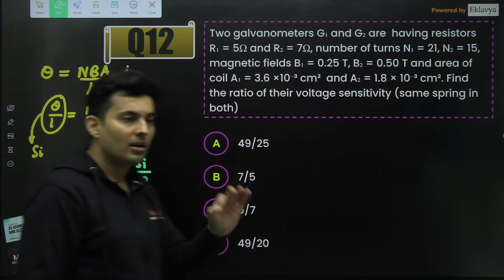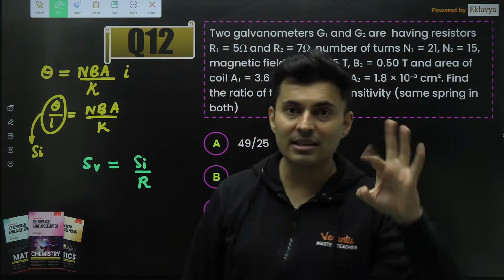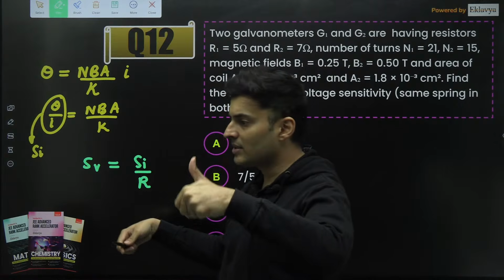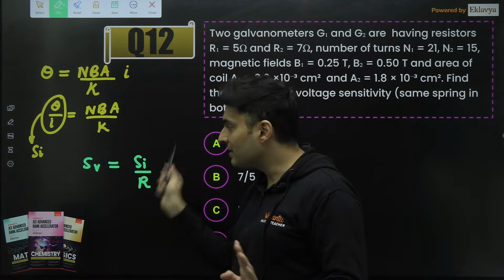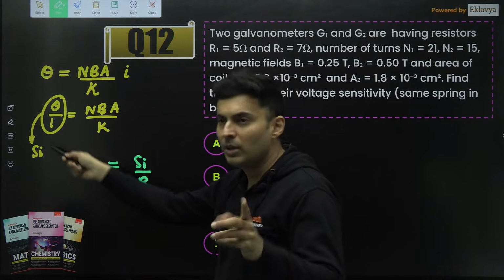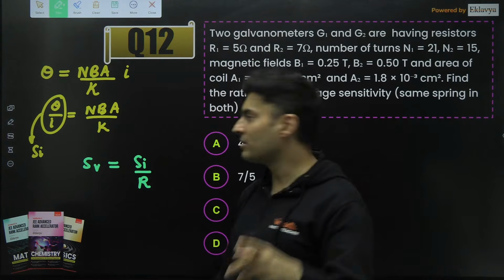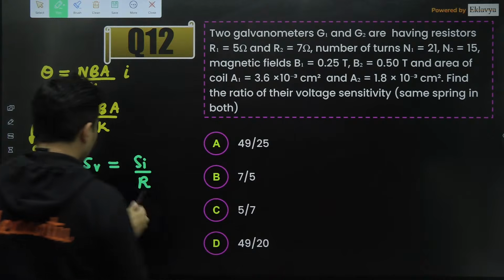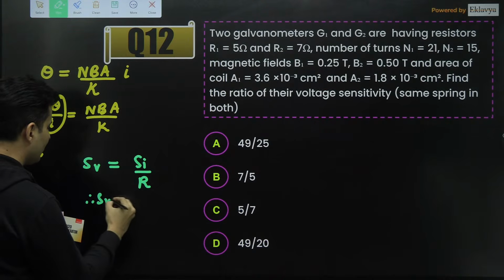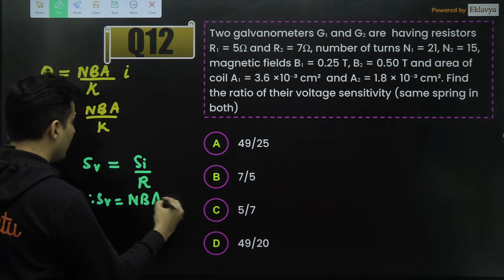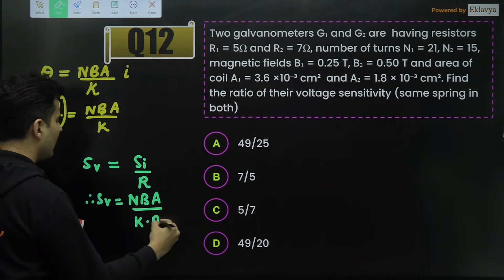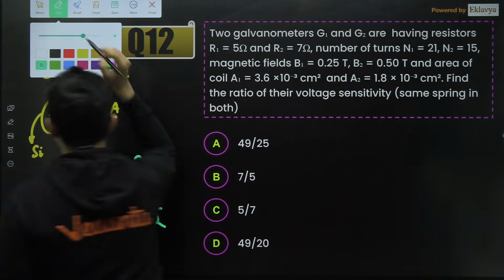If Ohm's law says V is IR, sensitivity formulas have exactly the opposite formula. Voltage will be current by resistance, sensitivity wise, because it comes below current, voltage, all these terms, right? They come below. So this is what the formula is. Therefore, SV will be sensitivity of current, which is NBA divided by K, and this is R. So that's it. We got the relationship.